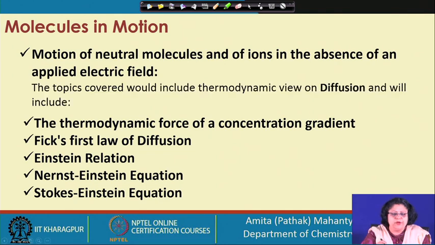In this, the topics which we are going to be particularly looking into is the thermodynamic view of diffusion. What we will include here is the thermodynamic force of concentration gradient, which is going to be the driving force for any diffusion process. Then we will discuss the first law of diffusion, establish the relation between these 2 parameters which we have established through Einstein relationship, Nernst-Einstein equation, Stokes-Einstein equation.